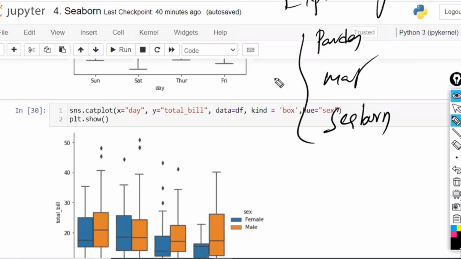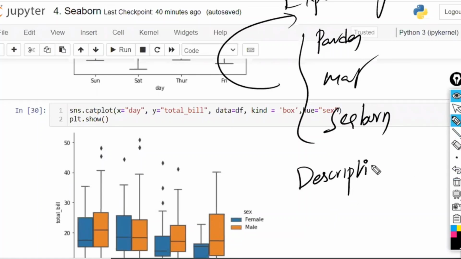You are understanding the original data by using all the libraries. Once this is completed, this is called descriptive analytics.